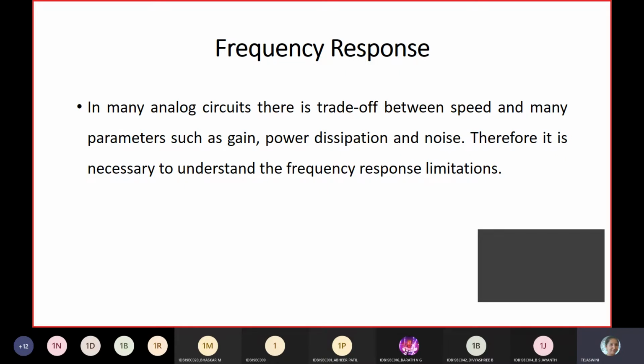CGS, CGD, CGB are the gate capacitive effects, and CSB is the source body. So there are four terminals of MOSFET: gate, source, drain, and body. Body can also be called substrate or bulk. There are three names for the fourth terminal. Here we have discussed how the gate capacitive effect behaves in three regions of operation, that is cutoff, triode, and saturation region, and we found out what exactly the capacitance formed between the gate and the source and gate and the drain.